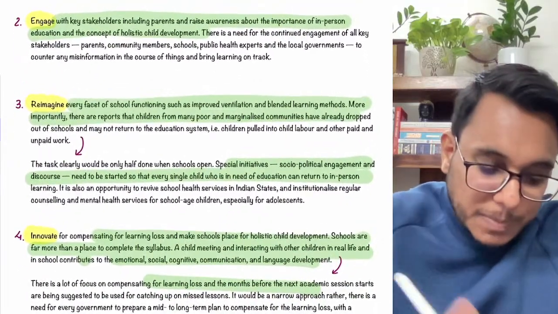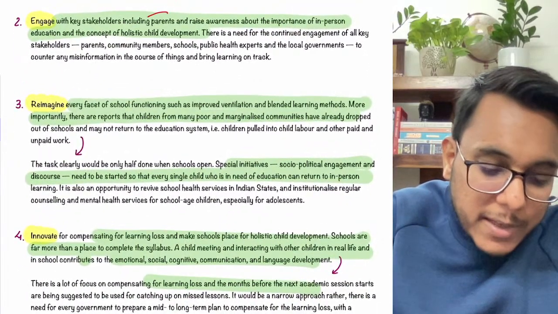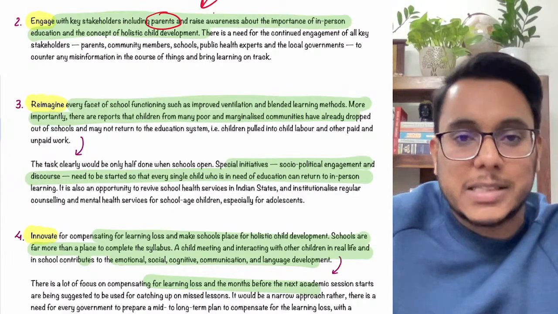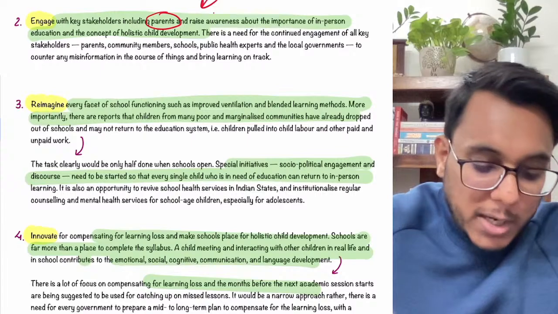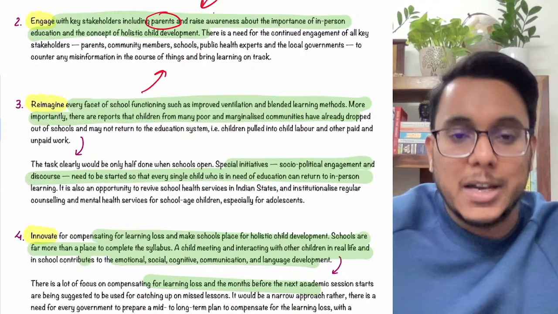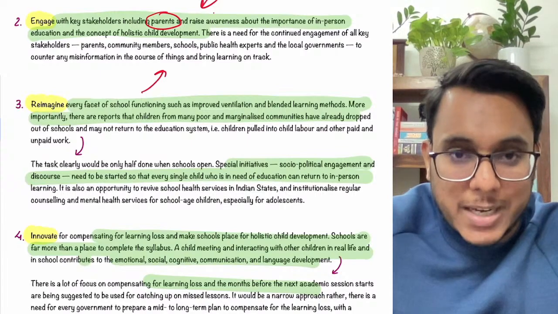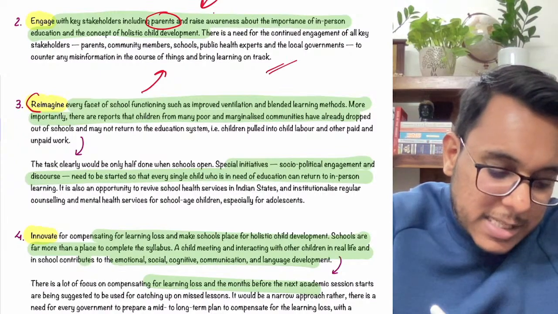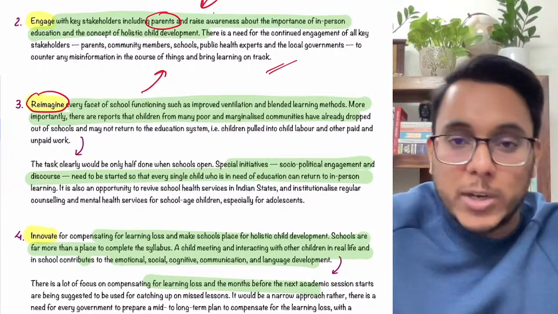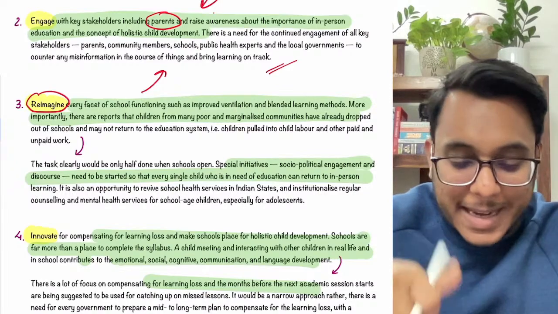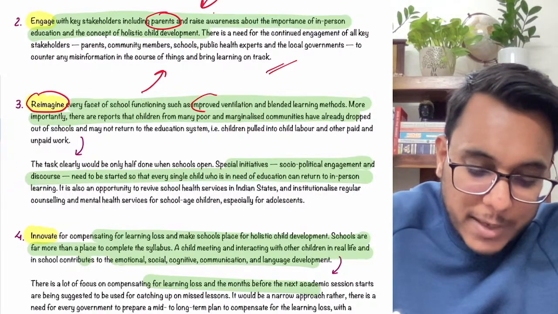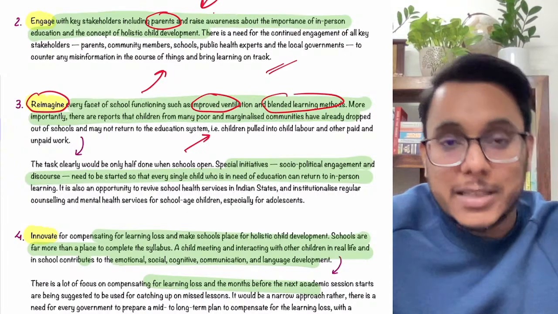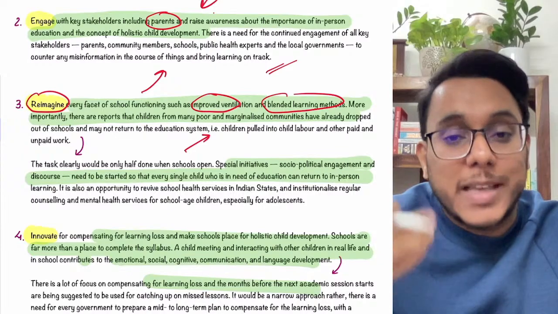Second is engage. Engage means we need to engage with parents and other stakeholders, and we need to raise awareness of how important schools are for the holistic development of the child. For the health, for the socialization, for the education, for everything, schools are very important. Then the third is we need to reimagine. We need to reimagine how schools can be made more safe. Improved ventilation needs to be there, and blended learning methods are needed, so that the children who suffered can be helped.